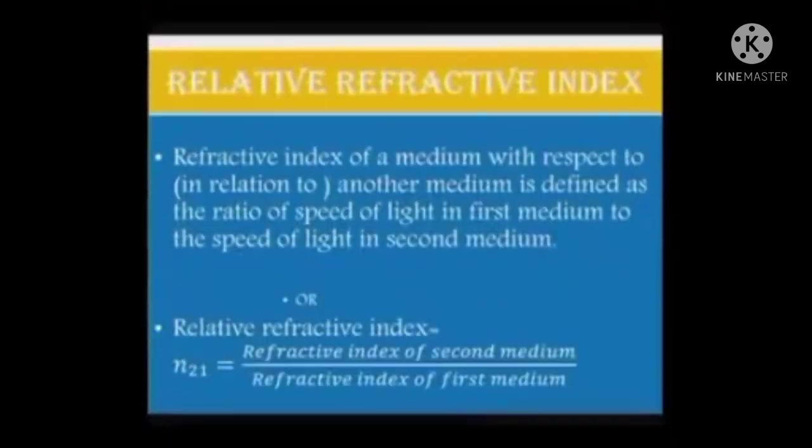Another important term is relative refractive index. Refractive index of a medium with respect to another medium is defined as the ratio of speed of light in first medium to the speed of light in second medium. Our relative refractive index n21 is equal to refractive index of second medium by refractive index of first medium.